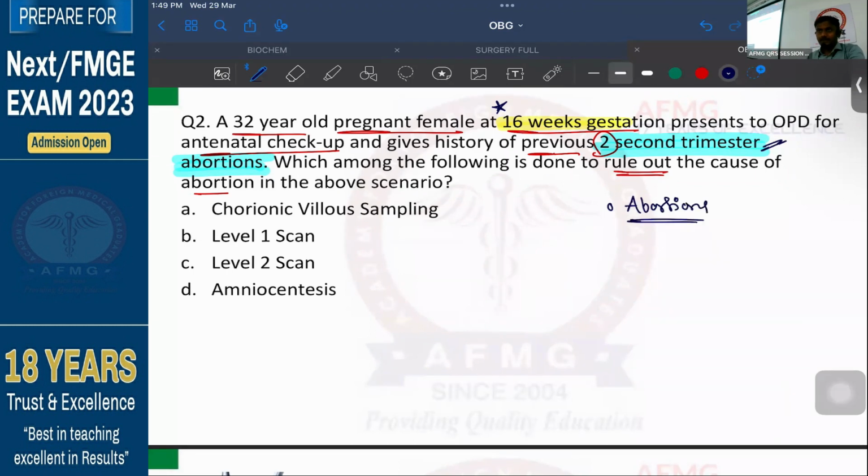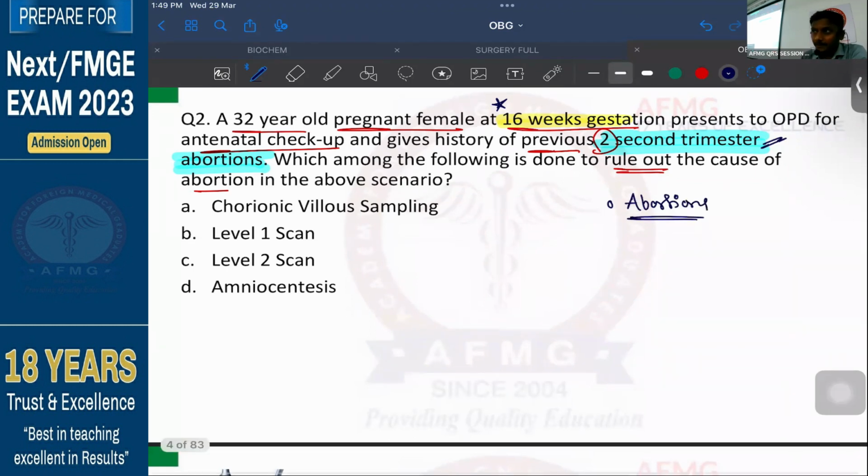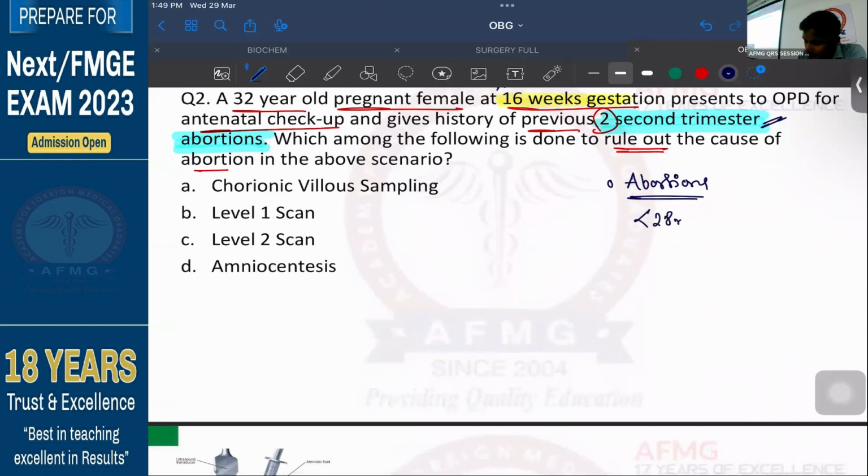Loss of the fetus. When? What is the criteria? Loss of the fetus before 28 weeks period of gestation. Because 28 weeks is considered as the period of viability. That means in India, if a newborn is born at 28 weeks, then we can keep that newborn alive with the help of our healthcare facilities. If the child is born before 28 weeks, Indian healthcare facilities will not be helpful to keep that child alive. Okay? So that cutoff is what is called as period of viability. In US it is 20, in UK it is 22. Okay? So that's the important funda.